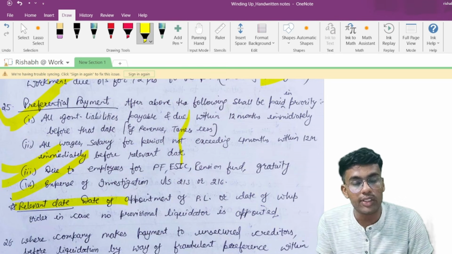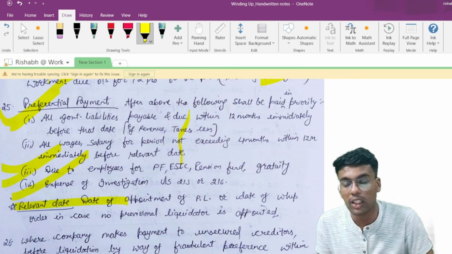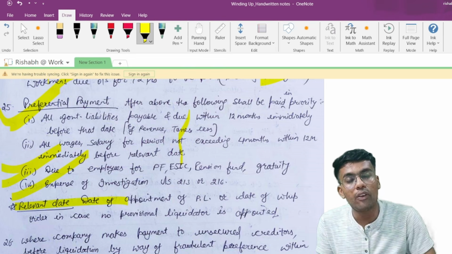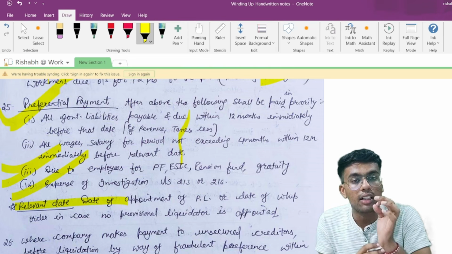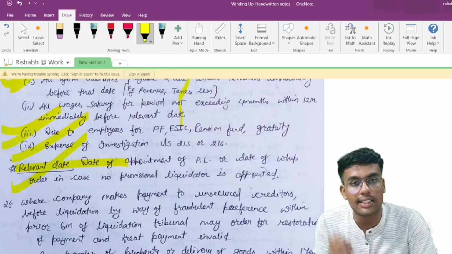It is the date of appointment of the provisional liquidator by the tribunal, in case there is any fraud being suspected in the company, or the date of passing of the winding up order by the tribunal, in case no provisional liquidator is appointed. That date is considered as the relevant date.